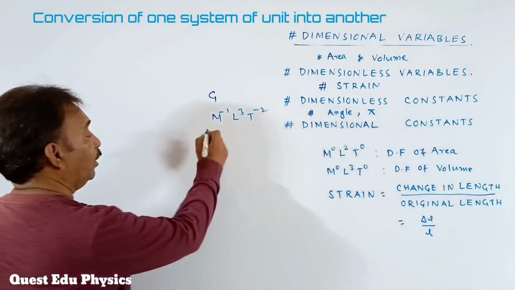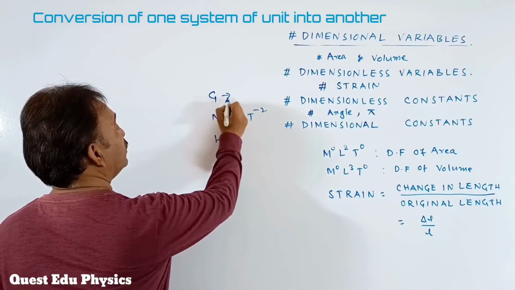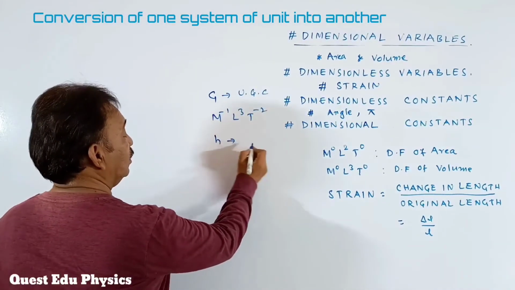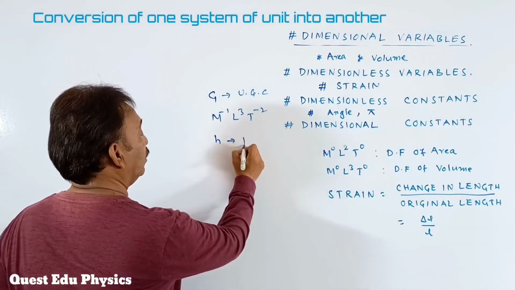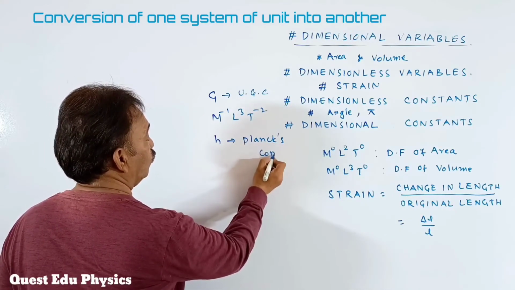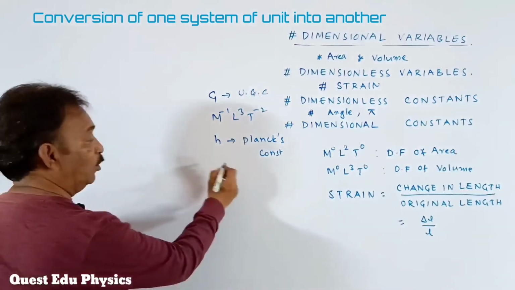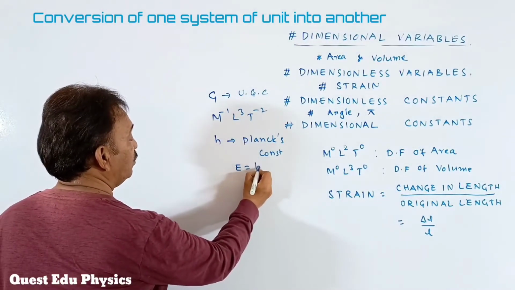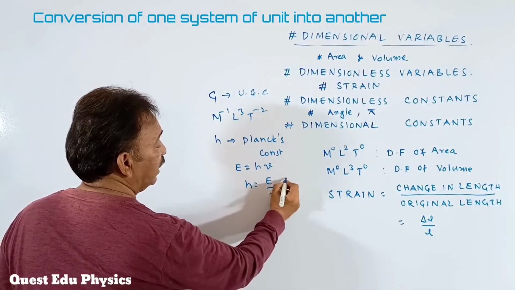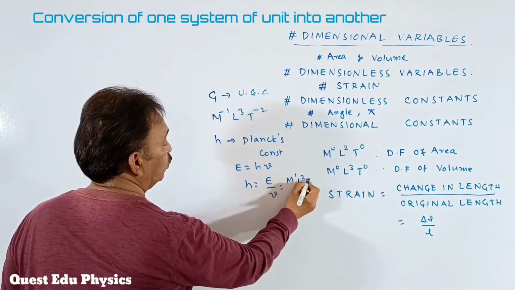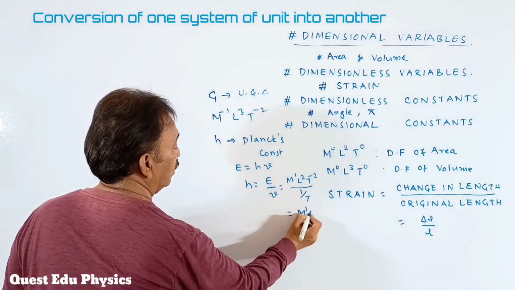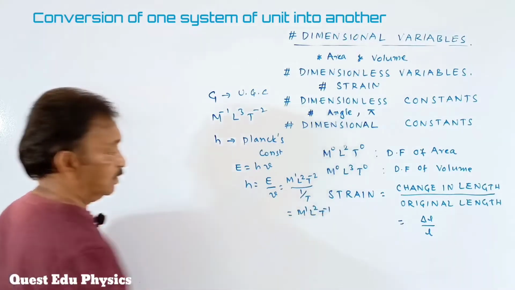In the same way, we talk about h. It is the Planck constant. You know that it is given by the equation E is equal to h nu, so h is equal to E by nu. Energy is M1 L2 T inverse 2, divided by 1 by T, that is M1 L2 T inverse.